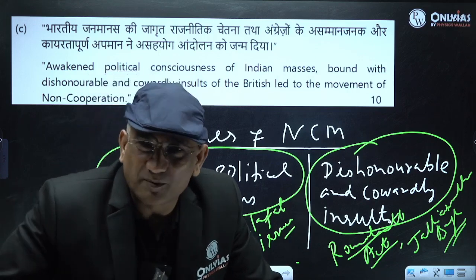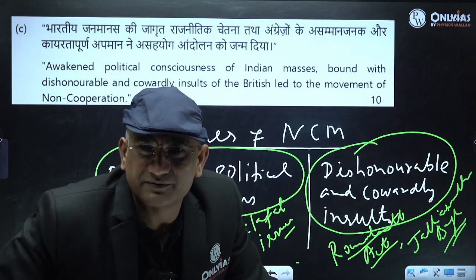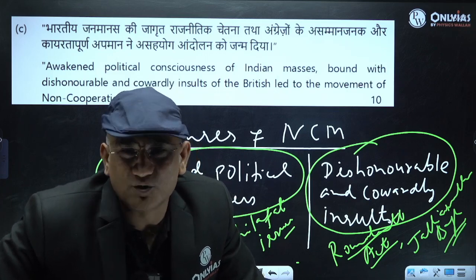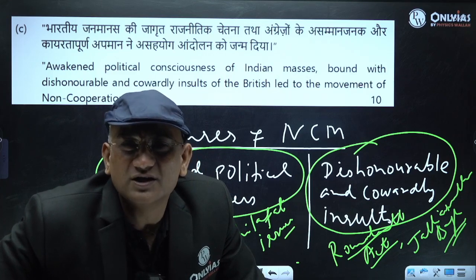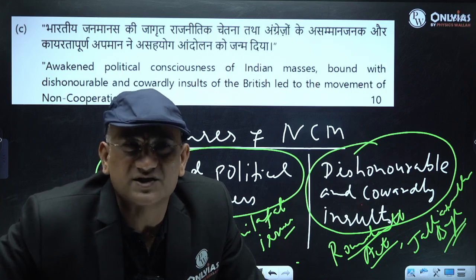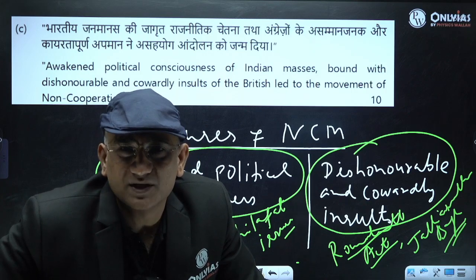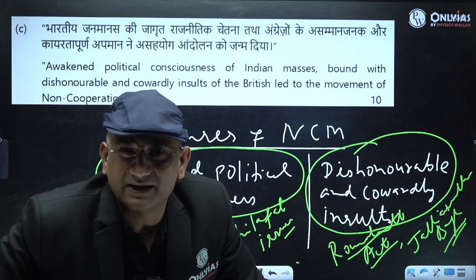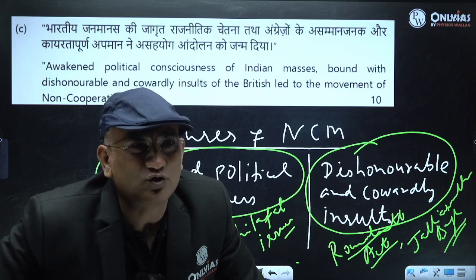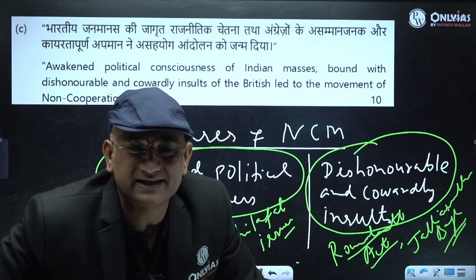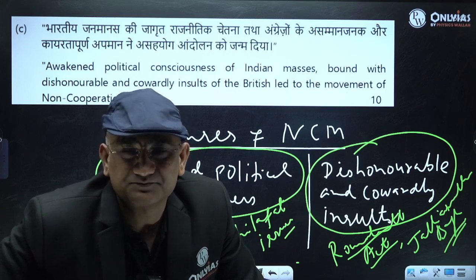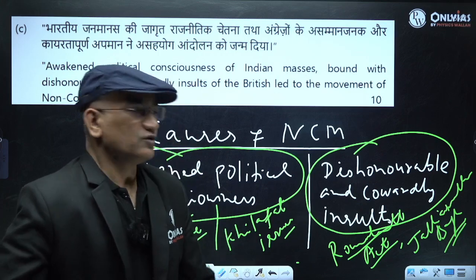You all know why: because of the Khilafat wrong, the Punjab wrong, the Swaraj wrong, and the economic wrong. So because of all these reasons the non-cooperation movement happened. This you have to elaborate, right? You have to suggest what all happened and how it led to the non-cooperation movement. So besides what is written, there is also an economic dimension that led to it. Is that fine?